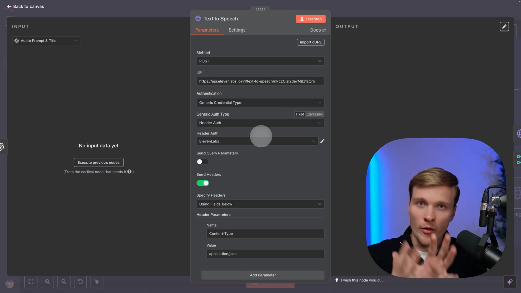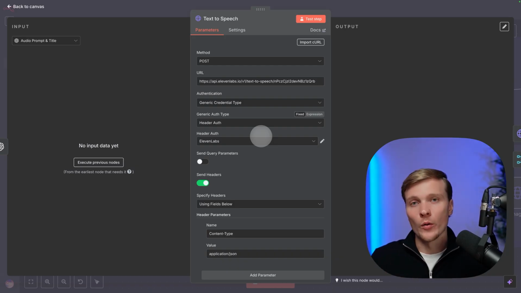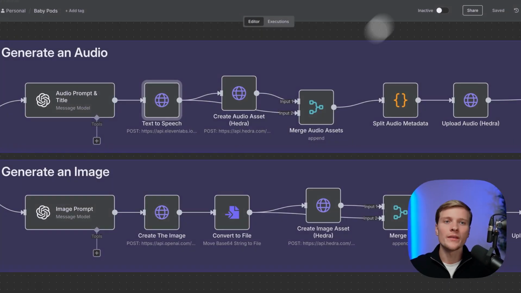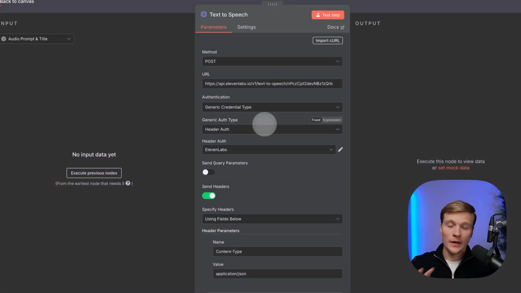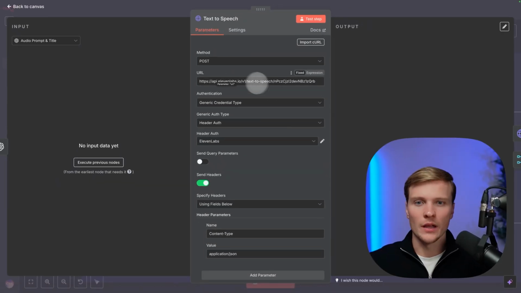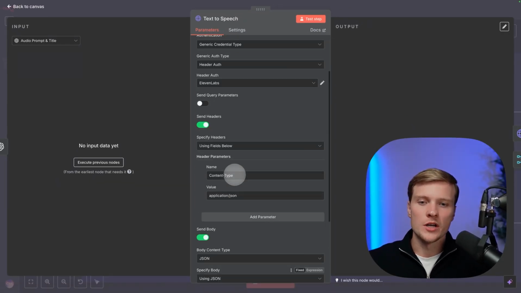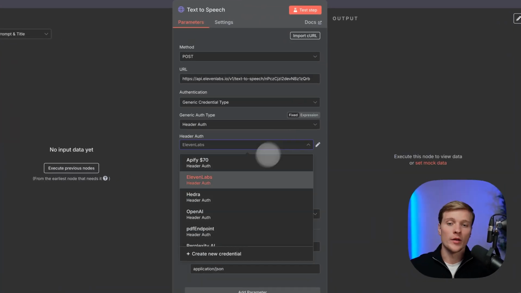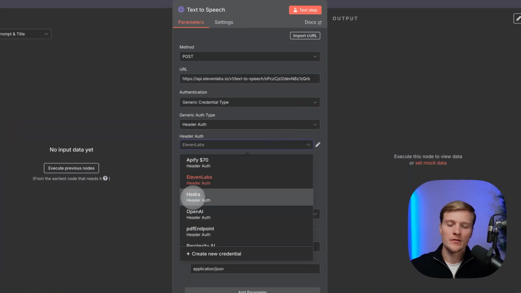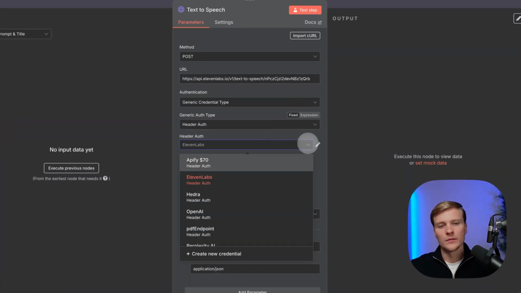In the third part of the video, I'll show you how you can copy the system, copy the whole template, so you don't need to build it all from scratch. And also I'll explain to you how to connect to all the other APIs, for instance, ElevenLabs. And here we're just using our credentials predefined in here. I already have all the credentials saved. So as you can see, API, ElevenLabs, Hydra, OpenAI, and many more.